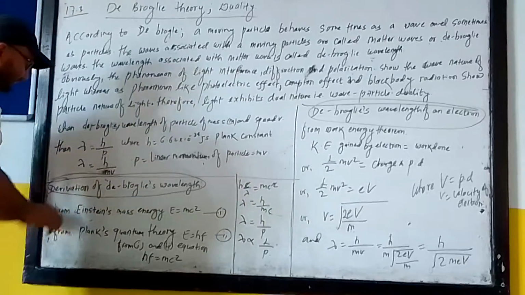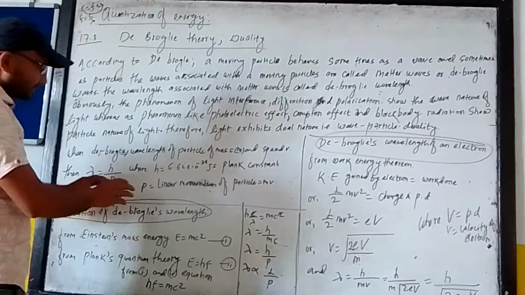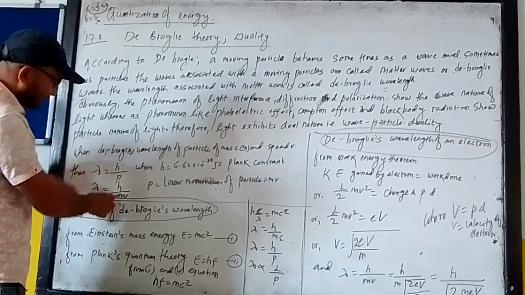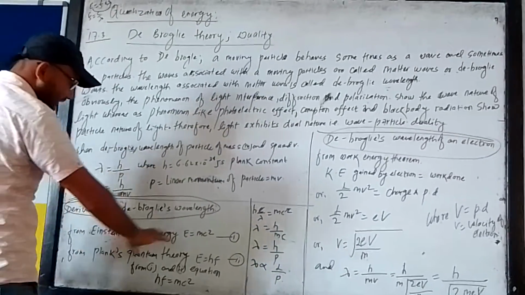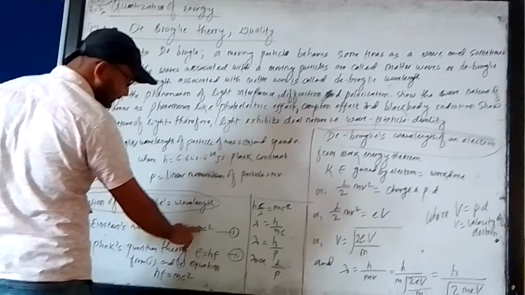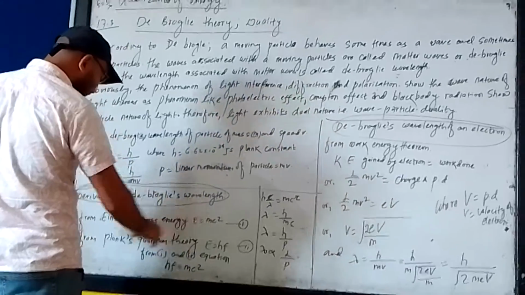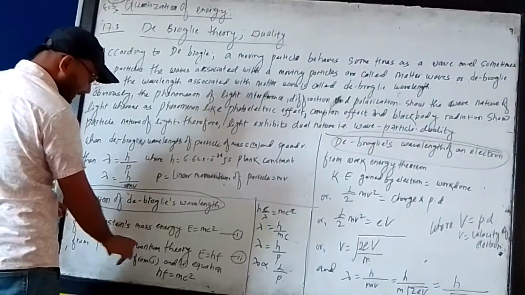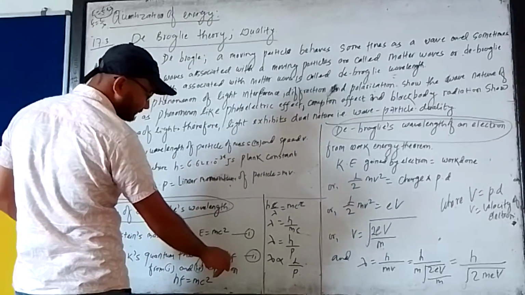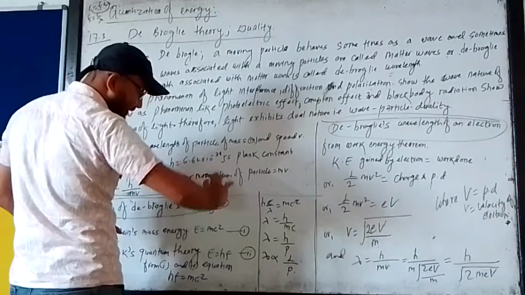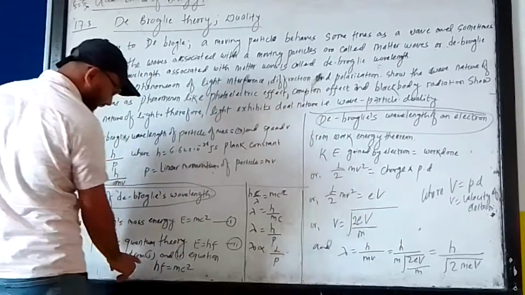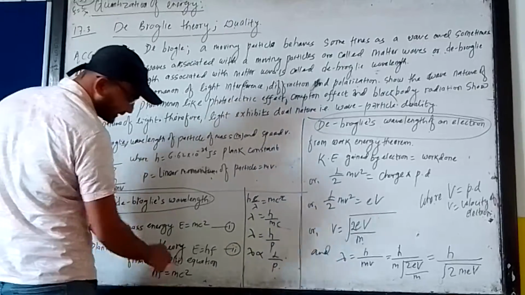Another thing is the derivation of the de Broglie wavelength. How did he derive this formula, lambda equals h by mv? De Broglie first used Einstein's mass-energy relation, E equals mc square, and Planck's quantum theory of radiation, where E equals hf. When he compared these two energies, he wrote hf equals mc square.